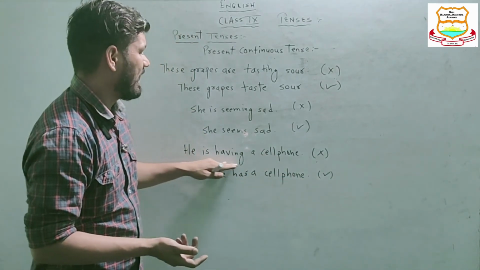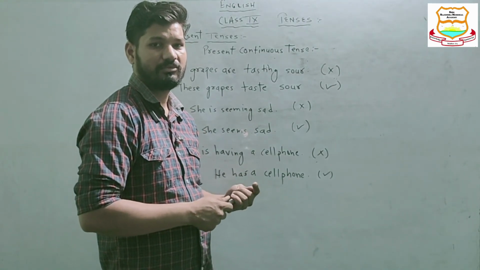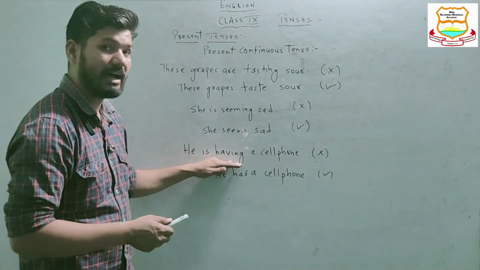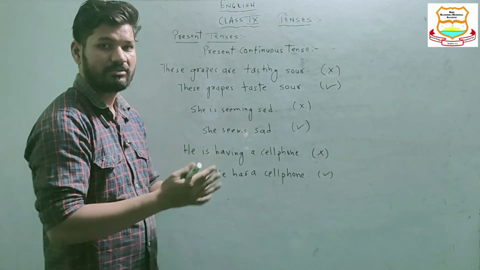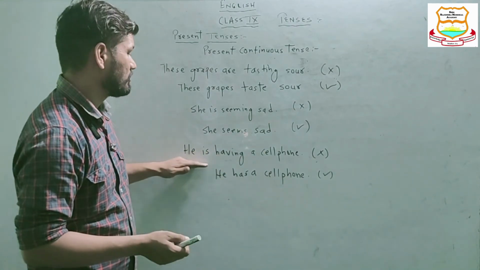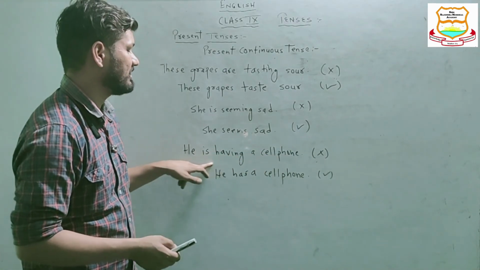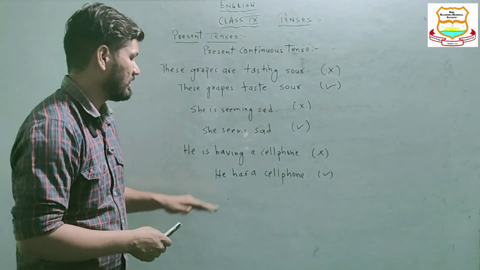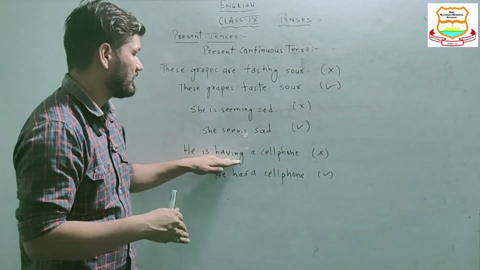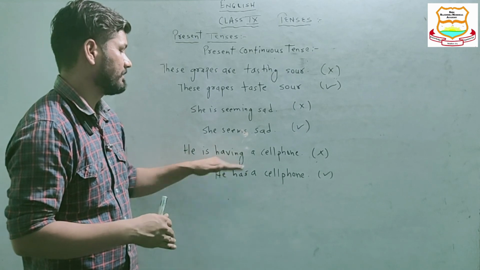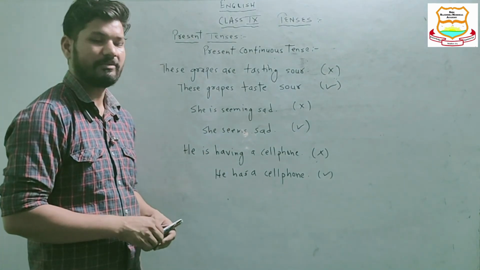For having a cell phone, two meanings can be extracted from it: either he has a cell phone, or he is going to the market to buy one. So it is rather confusing, not a correct one. It can't be like this, he is having a cell phone. If he has a cell phone, he is actually the owner of the cell phone. Now the ownership is not an ongoing process. That's all for this chapter. Thank you.